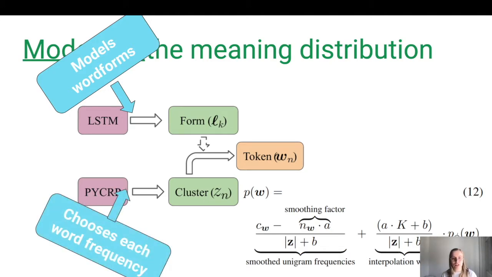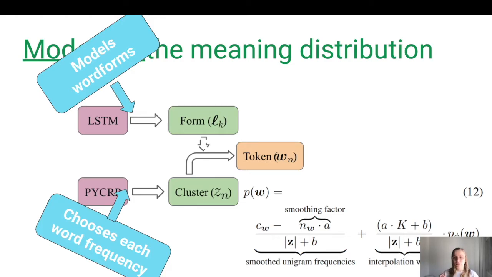And using the Pitman-Yor Chinese restaurant process actually allows us to retrain the LSTM using a new corpus where word frequencies are more balanced, and this should result in a language model that's less biased toward the most frequent words.